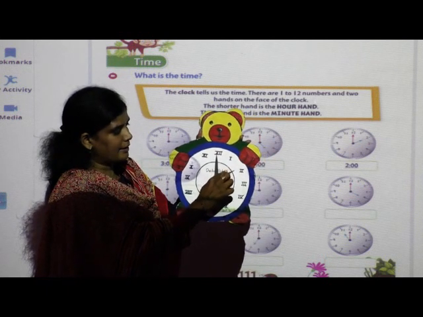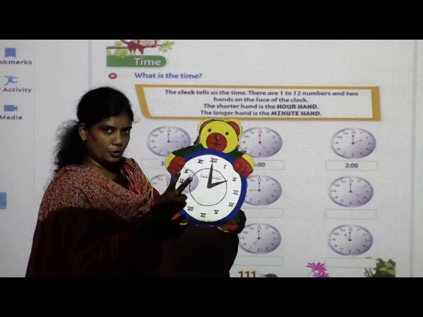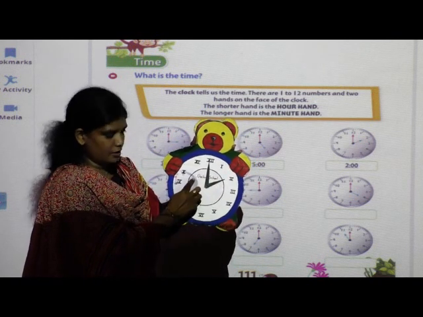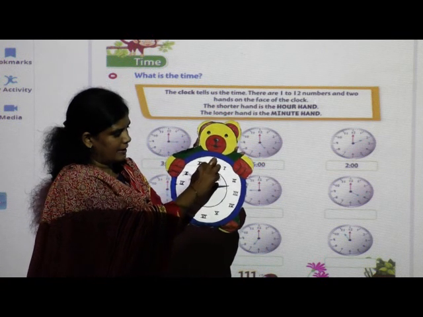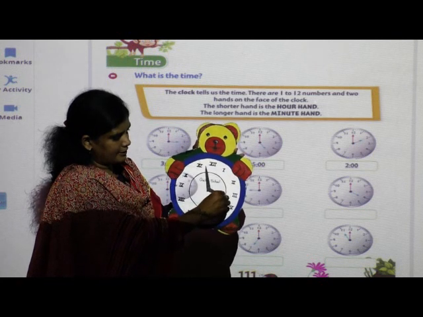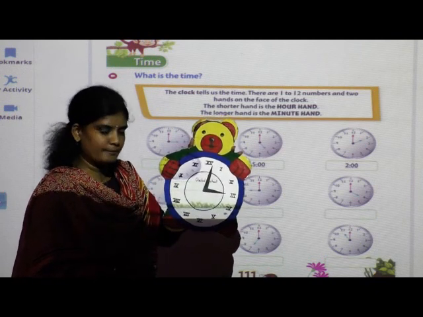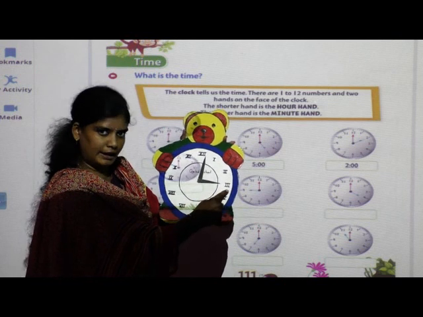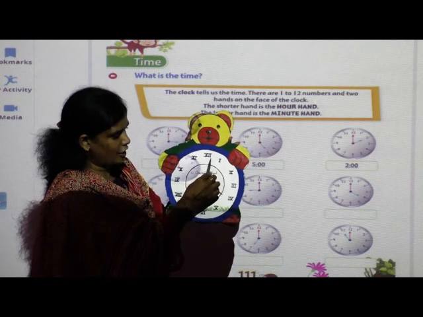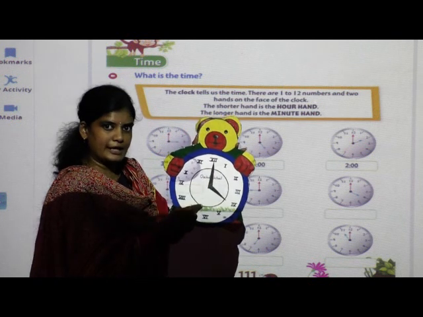If the short hand comes on 2 and the long hand comes on 12, then the time is 2 o'clock. And when the hands move a little and it comes on 3, why do we say 3 o'clock? Because the short hand is on 3 and the long hand is on 12. Like this, if the short hand comes on 4 and the long hand is on 12, the time we have to say is 4 o'clock.